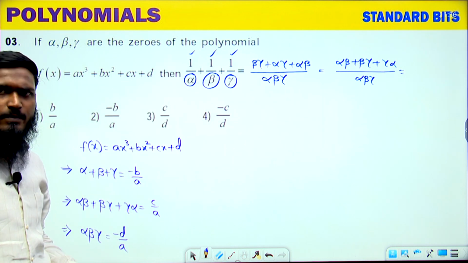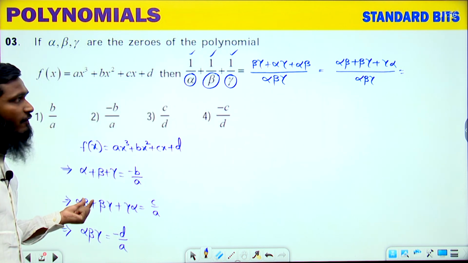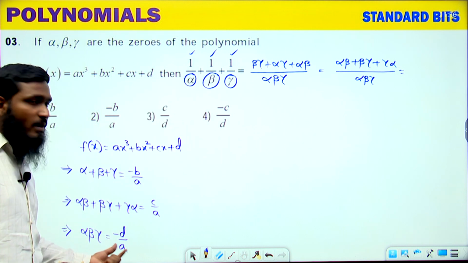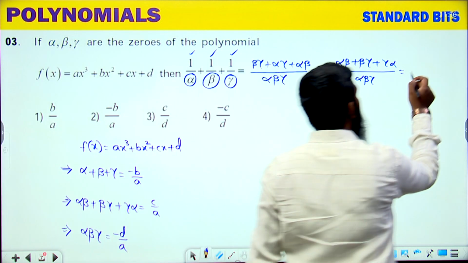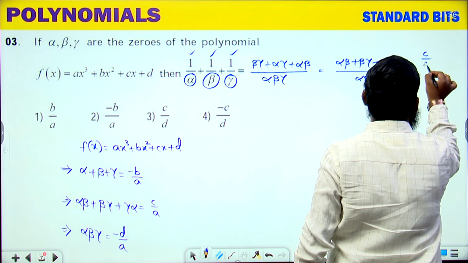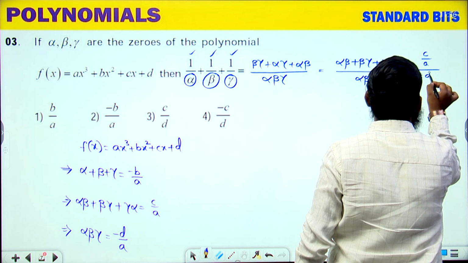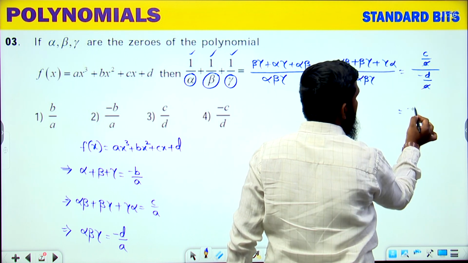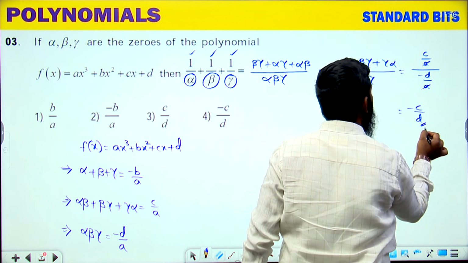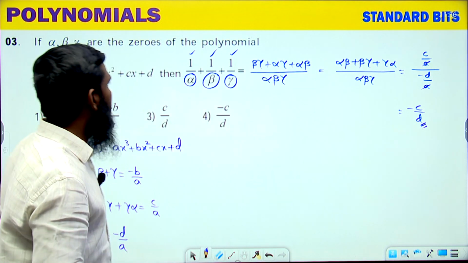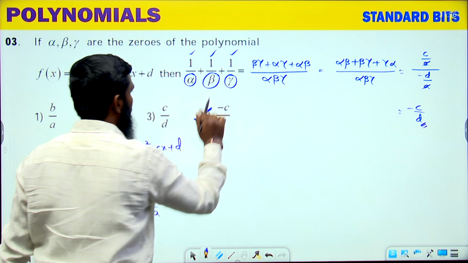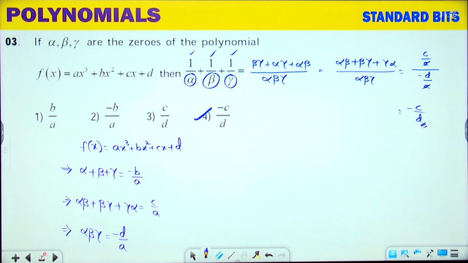Now let us substitute over there. Simple case. So what is the value of alpha beta plus beta gamma plus gamma alpha? It is c by a. What is alpha beta gamma? Minus d by a. So if you are writing this part, c by a divided by minus d by a. So a gets cancelled over here, minus c by d. So what is the answer we are getting over here? Minus c by d. Minus c by d means let us go with the fourth option. Okay, the fourth option is correct.